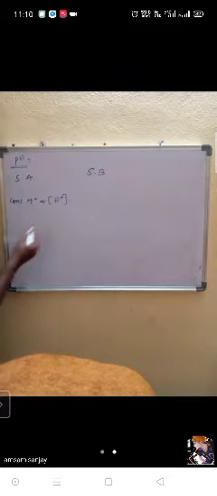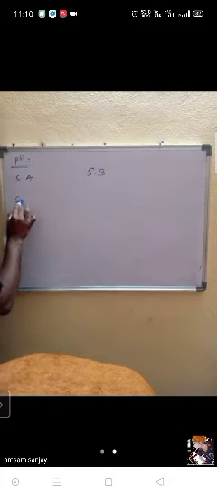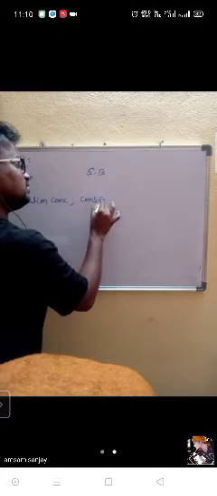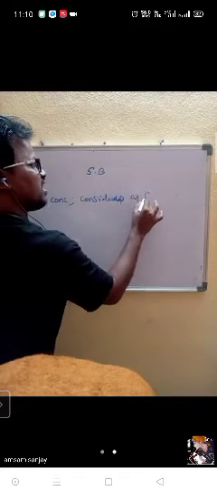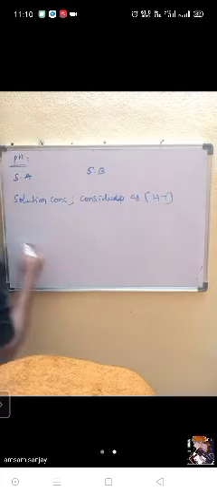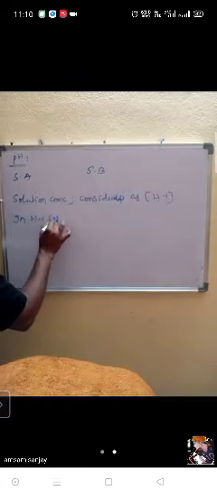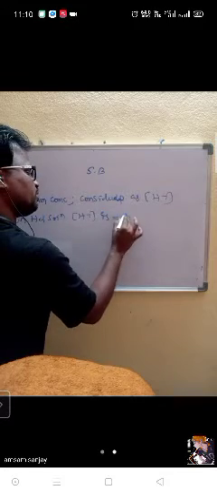Concentration of H plus, or the solution concentration, I can say. Then we can consider it as the concentration of H plus. For example, in an HCl solution, the concentration of H plus is 10 to the power of minus 3.